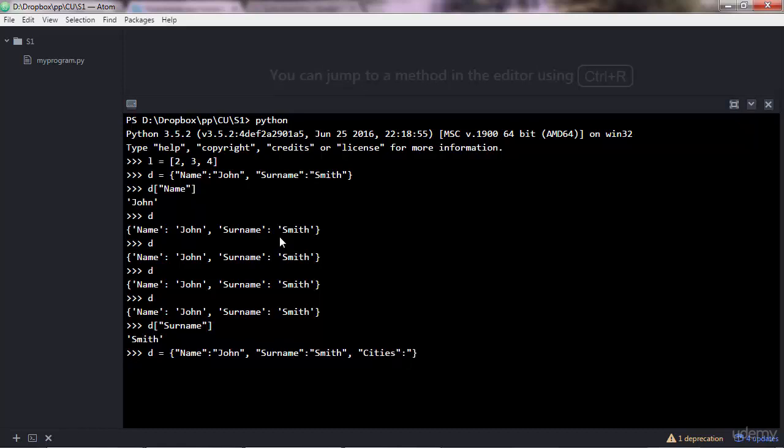Let's say John Smith lived in 3 cities: Porto, San Diego, and Bali. You close the bracket there. As you see, we have the key, the colon, and then the value, which can be anything. It can be a string, a number, a list, or a tuple. In this case, that's a tuple.